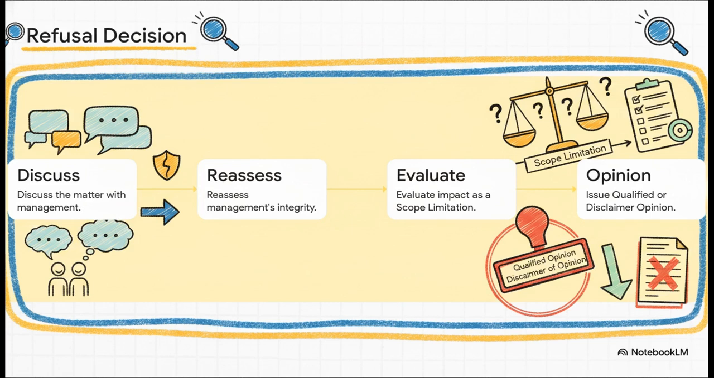You have to reassess management's integrity. I mean, if they won't put their promises in writing, can you really trust anything else they've told you? Probably not. Step 3, evaluate the impact. A refusal creates a massive scope limitation on your audit. And because of this scope limitation, step 4 means taking action by issuing either a qualified opinion, or if the situation is severe enough, a full-blown disclaimer of opinion.